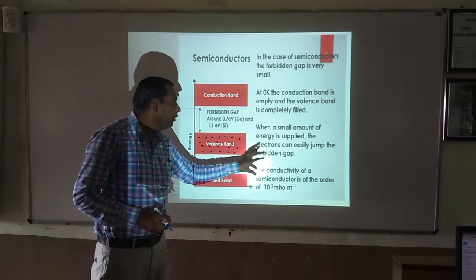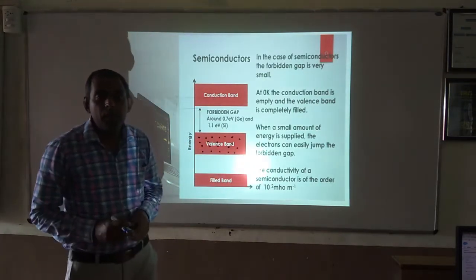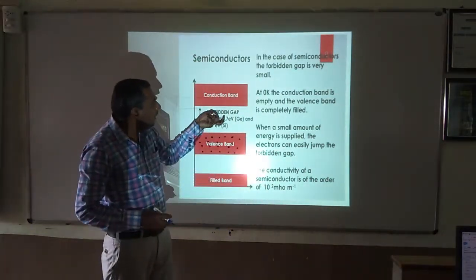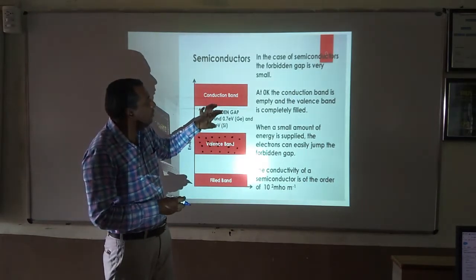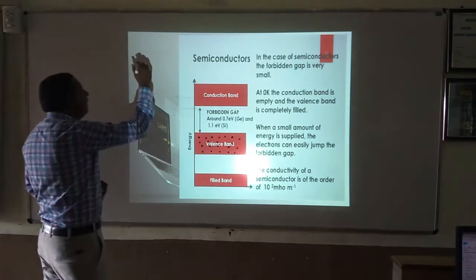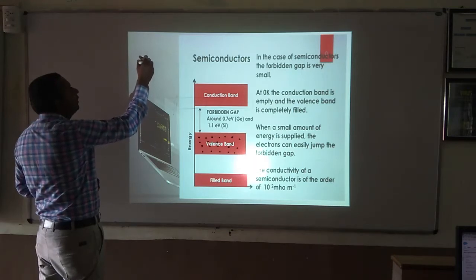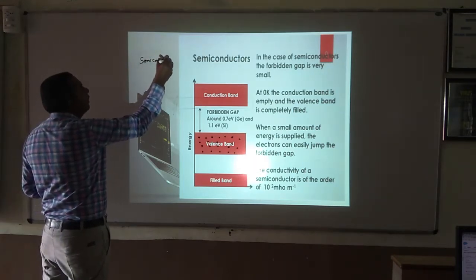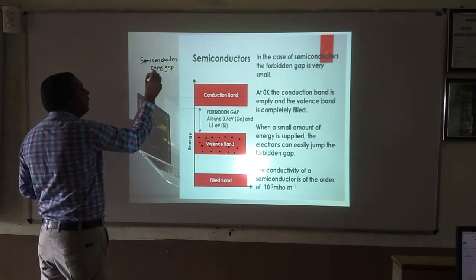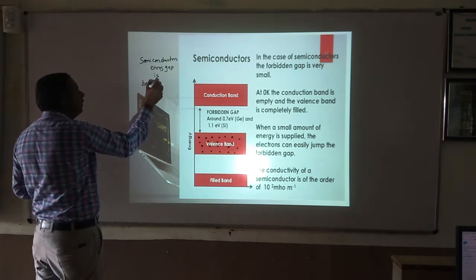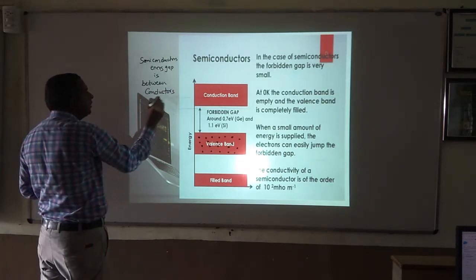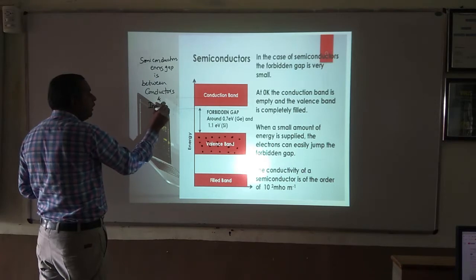The conductivity of semiconductors depends upon the energy gap, how much energy gap is there between the conduction band and valence band. In other words, we can also say the semiconductor energy gap is between conductors and insulators.